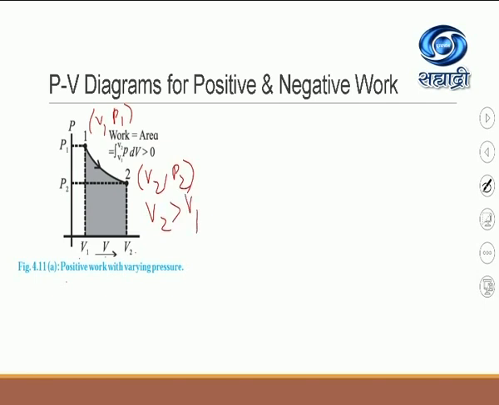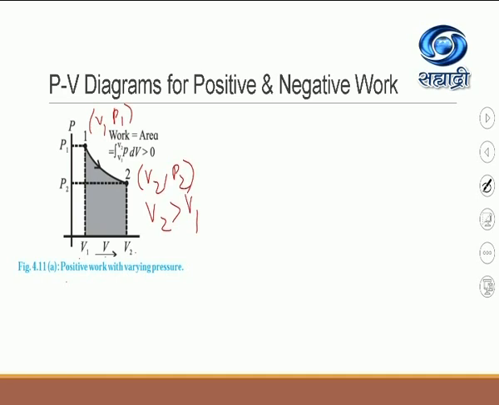But what happens to the pressure? The pressure decreases from P1. P1 was high, and P2 is the low pressure. So when the system has changed its state from 1 to 2, remember the volume of the gas increases and the pressure of the gas decreases. So this is the example of a positive work done by the system with varying pressure.